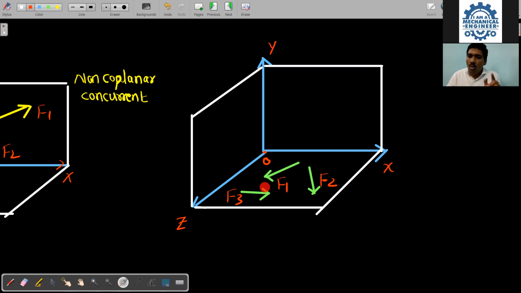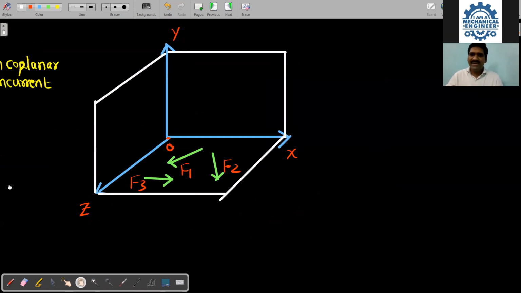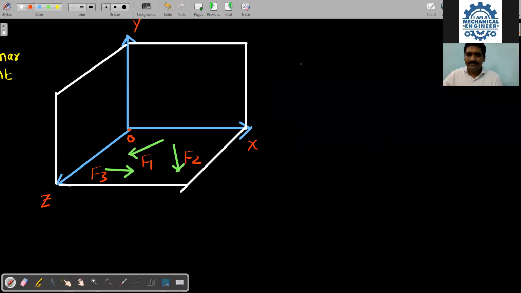Therefore, it comes under coplanar and non-concurrent force system. So here I am writing it as coplanar and non-concurrent. See, in the coming classes, we have to write the equations of equilibrium also for different systems of forces.